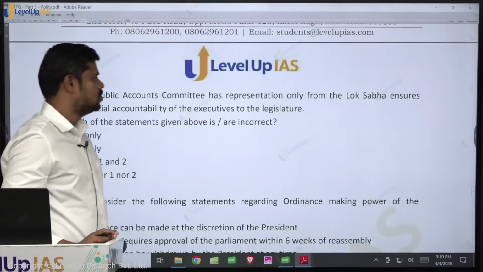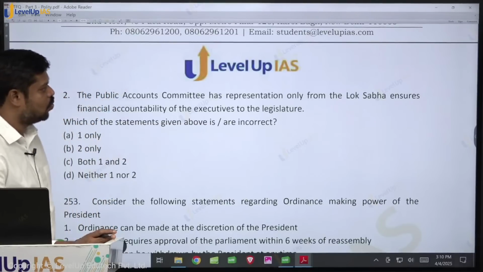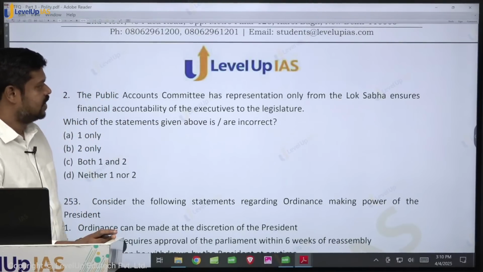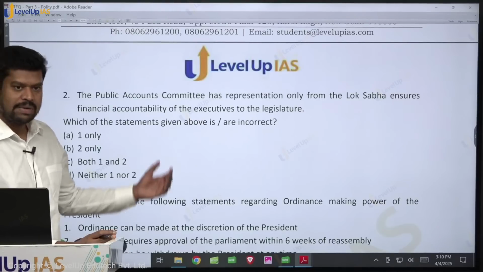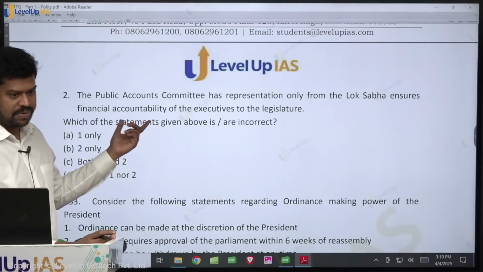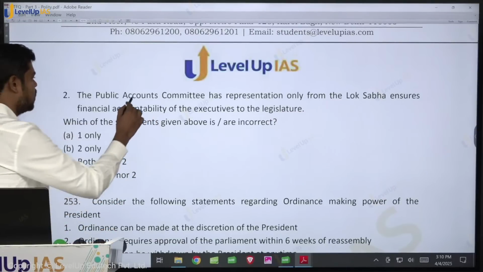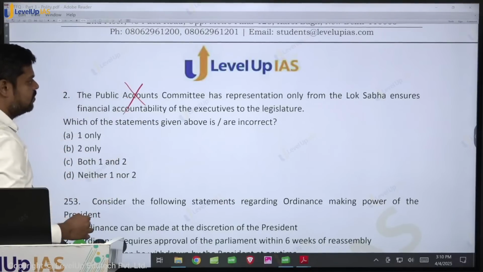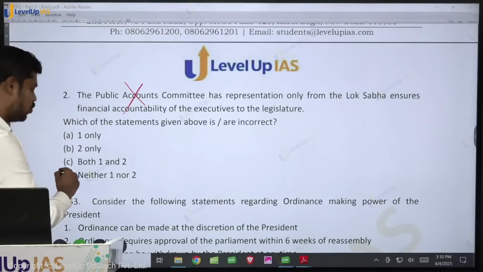The Public Accounts Committee has representation only from the Lok Sabha, and ensures financial accountability of the executive to the legislature. Well, the objective is correct, but not the membership, because it has representation from both the houses. So this is also wrong. So what is the answer? Which of the statements given above is incorrect? Both 1 and 2.